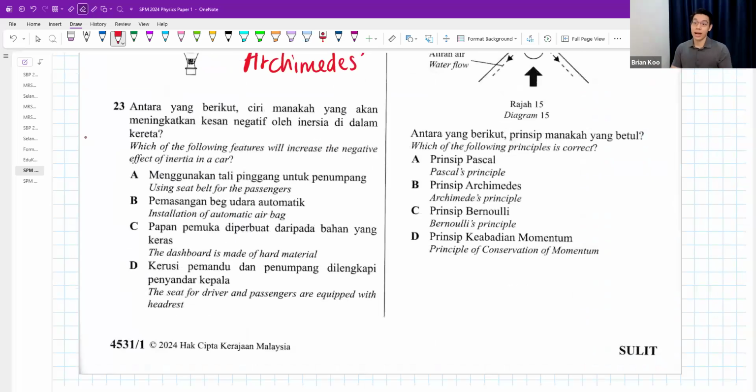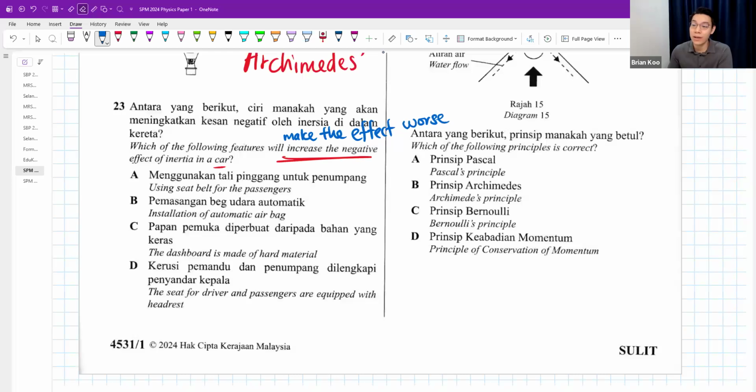Okay, 23. Which of the following features will increase the negative effect of inertia? So let's say you're sitting in a car, and you're moving, and suddenly somebody presses the brakes too hard. Your whole body will be thrown forward. Or sometimes your body might be thrown backward, depending on what type of inertia. Increased negative effect of inertia means you make the effect of inertia worse.